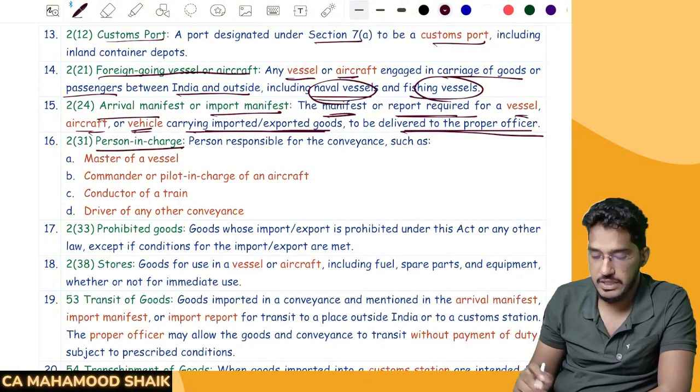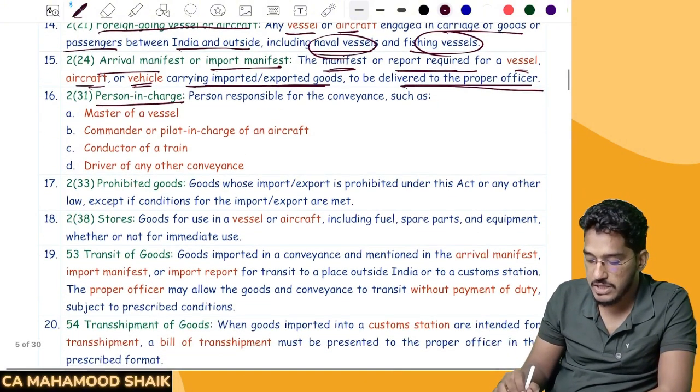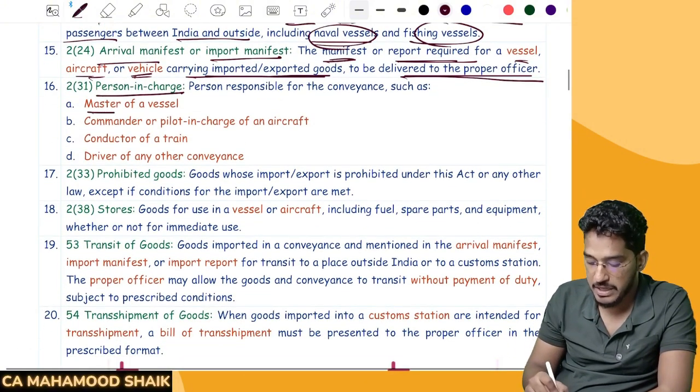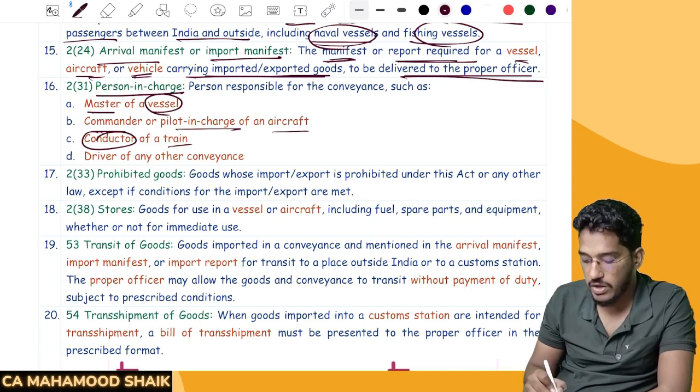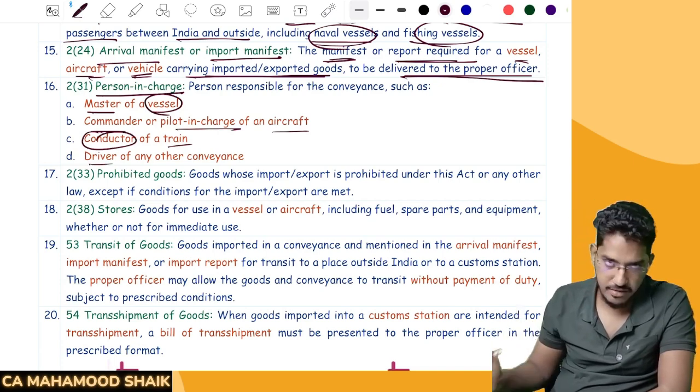Whoever is the person in charge of the conveyance. Sir, who will be that person in charge of the conveyance? Like a master of the vessel. If it is a ship, there will be a master. If it is an aircraft, commander or pilot in charge. If it is a train, conductor of a train. Or if it is any other conveyance, generally a driver.